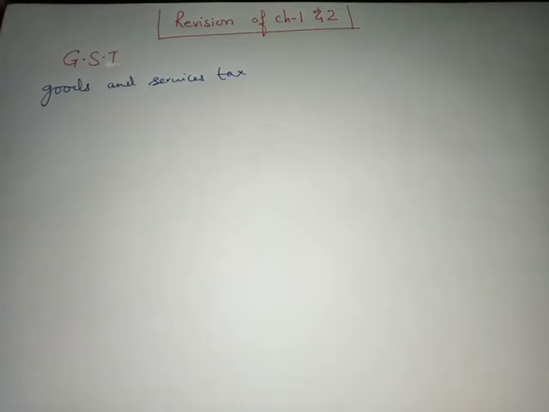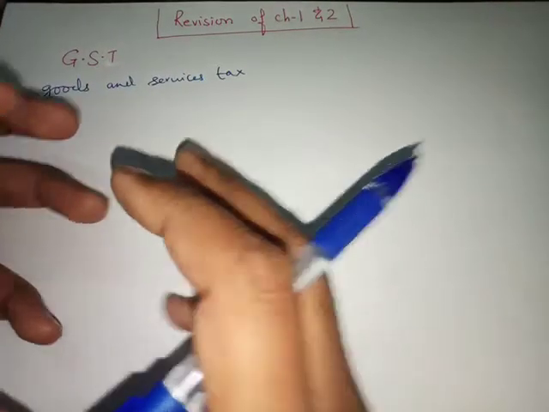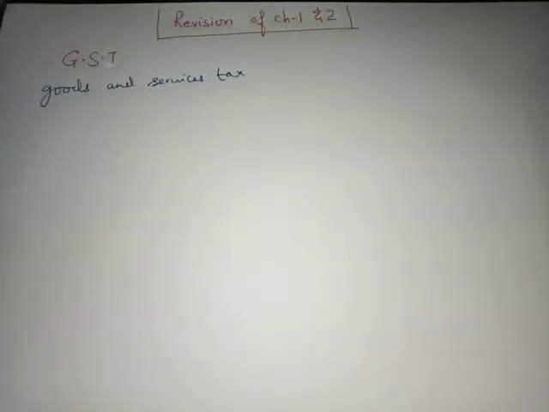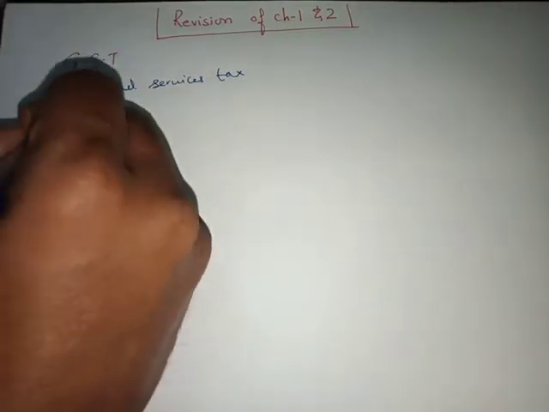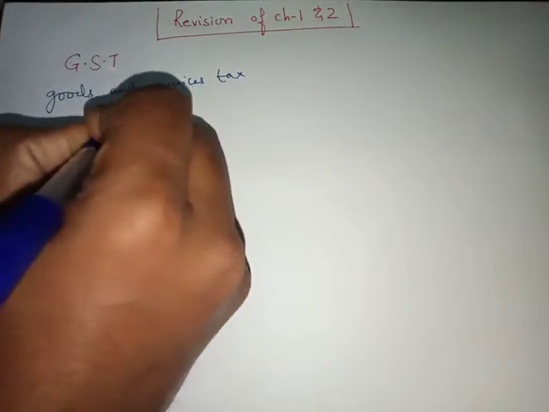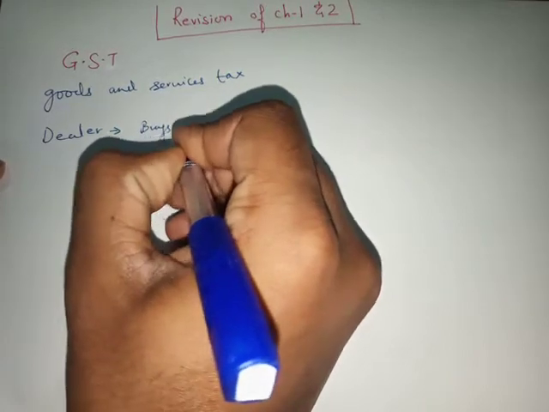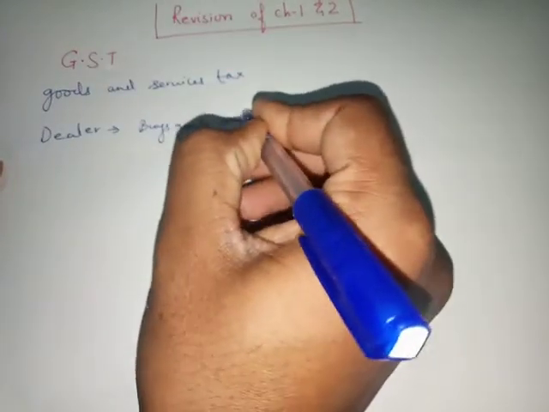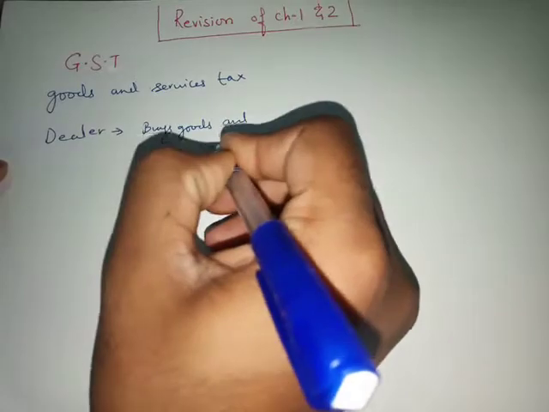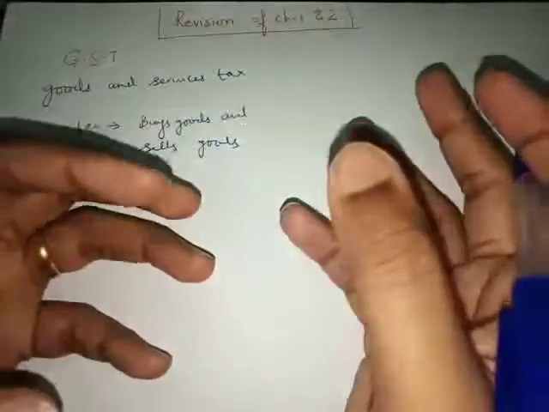So when one thing is transported from one place to another place, a tax is imposed on that thing, and that tax is called GST. Okay, let's go ahead and understand the main points or main terms related to GST. The very first word that comes to my mind is dealer. Who is the dealer? A dealer is a person who buys goods and sells goods. Okay, so a dealer gets goods from the manufacturers and sells them to the consumer.